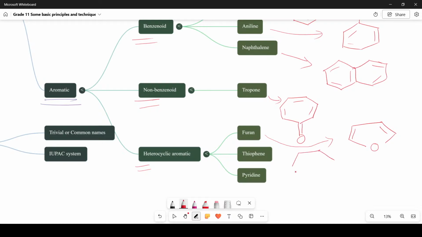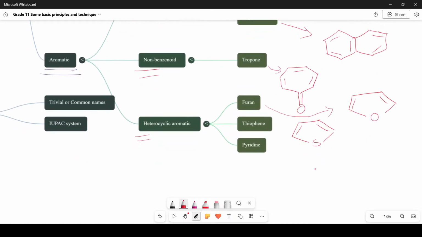I have sulfur in the 5-membered ring and there are double bonds. And the last one is pyridine. Pyridine is a 6-membered ring. One atom in the ring is nitrogen. So this is pyridine and you have double bonds. So much is clear.